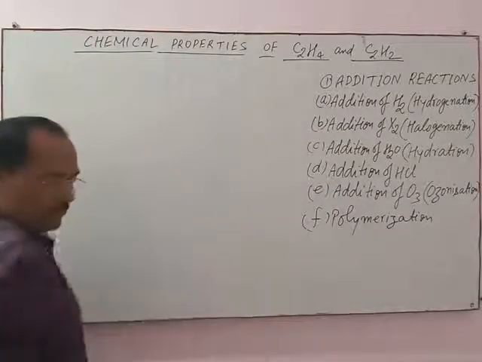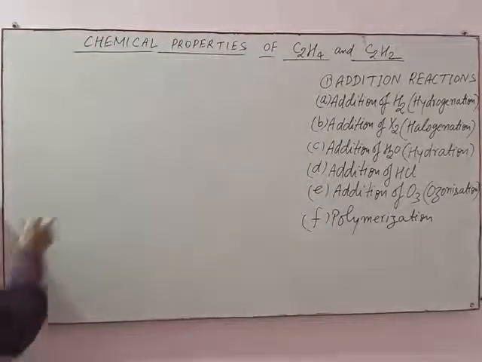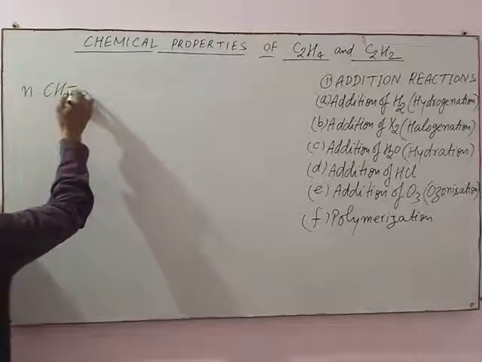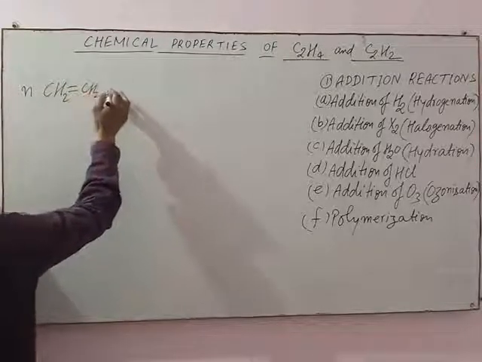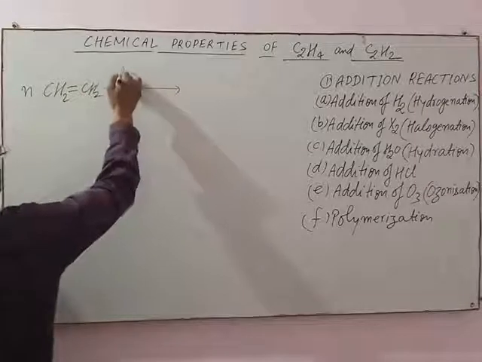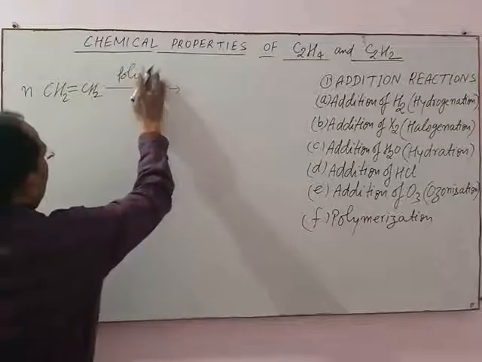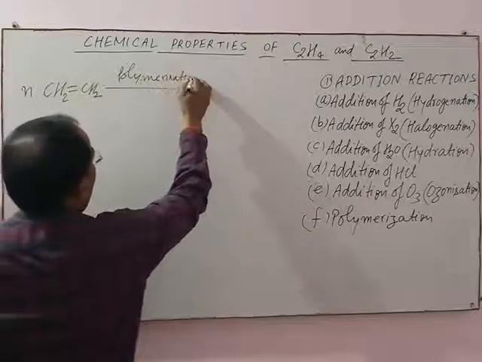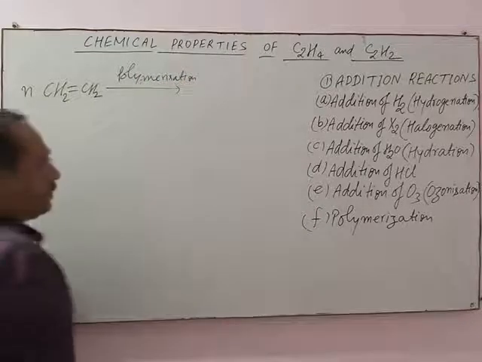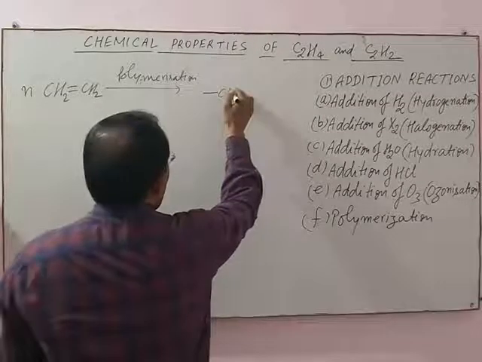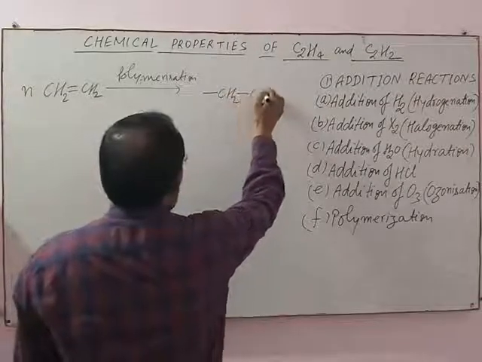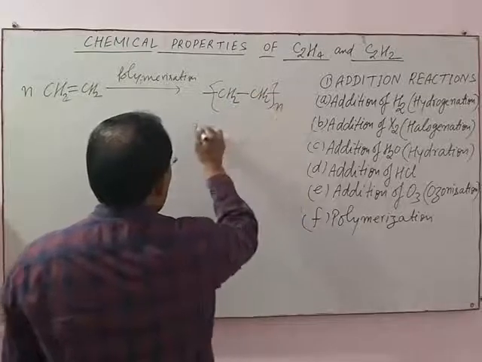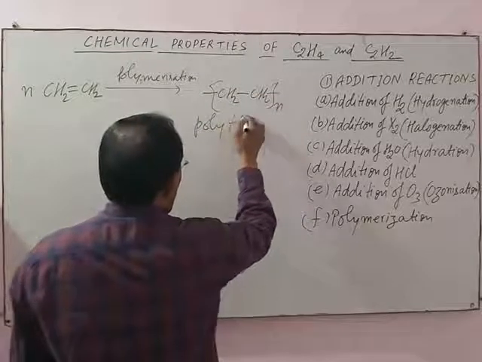When n molecules of ethene polymerize, on polymerization it gives polythene. This is called polythene.